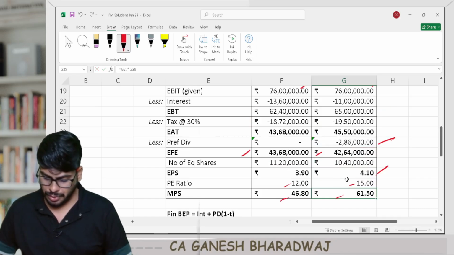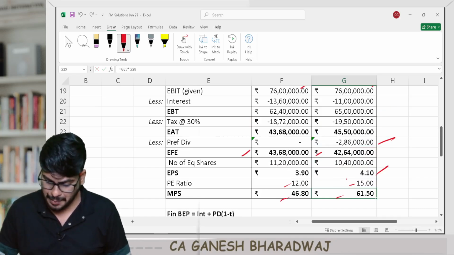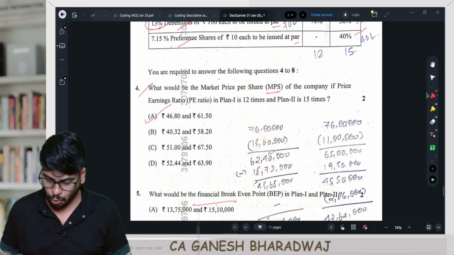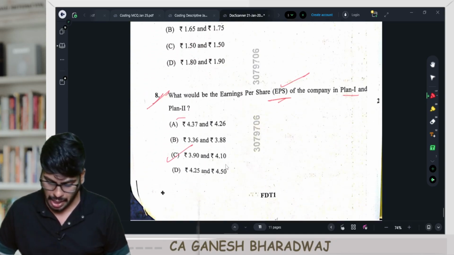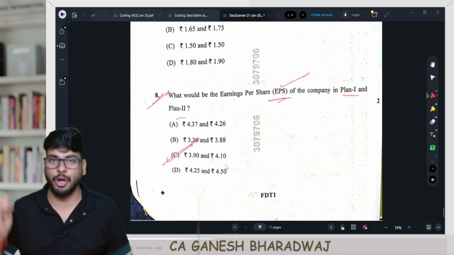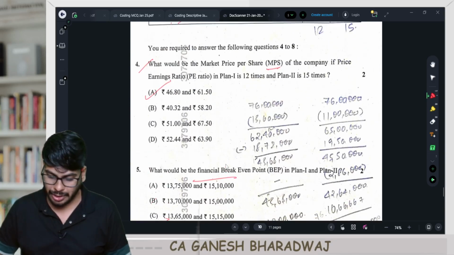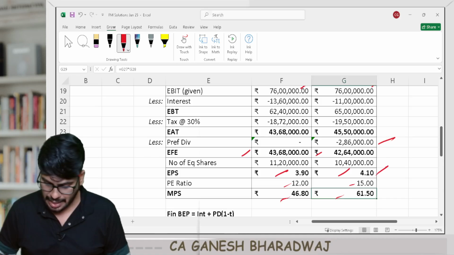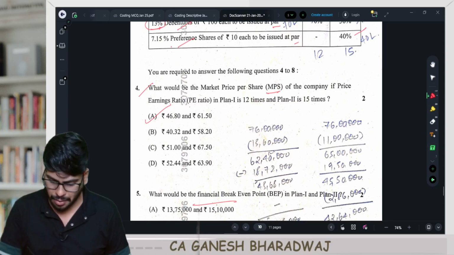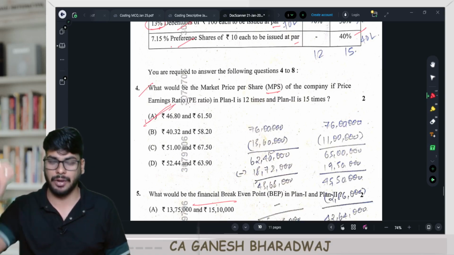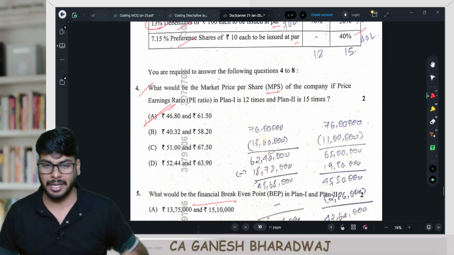So now with this, we have arrived at the figure. So first, EPS is going to be 3.9 and 4.1. Look at this. Last one, 3.9 and 4.1, option number C. And immediately you can also calculate the MPS. How much is the MPS, guys? It's going to be 46.8 and 61.5. 46.8, 61.5, option number A. And this part is also over.